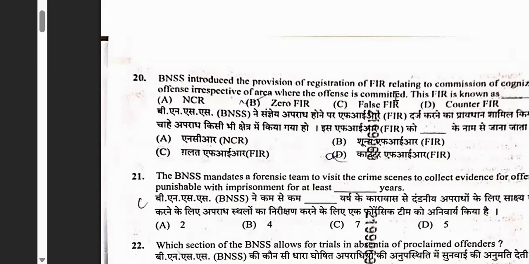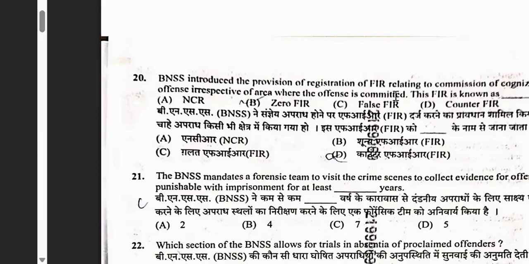BNSS introduced the provision of registration of FIR relating to commission of cognizable offence irrespective of the area where the offence is committed. So that is zero FIR. So you can lodge your complaint in any of the police stations nearby. You need not go to the local police station. Normally earlier when CRPC was there, you had to go and give a complaint only in the local police station.